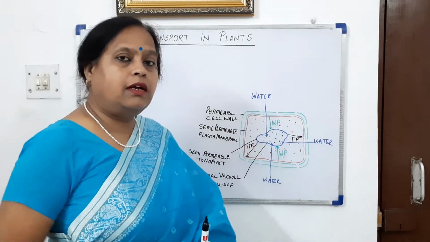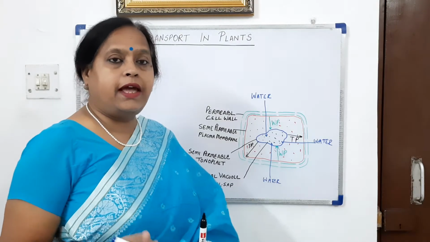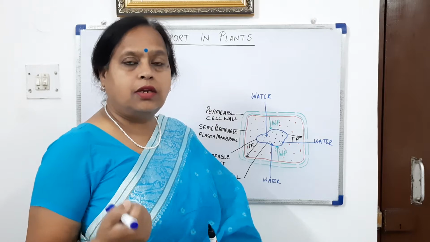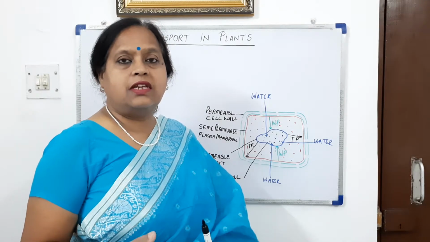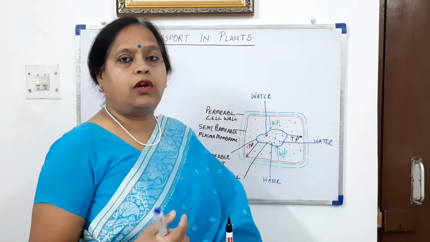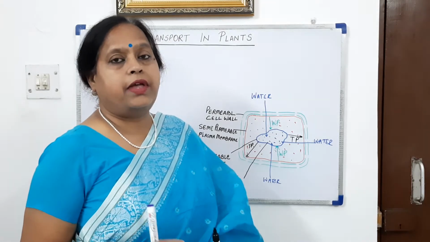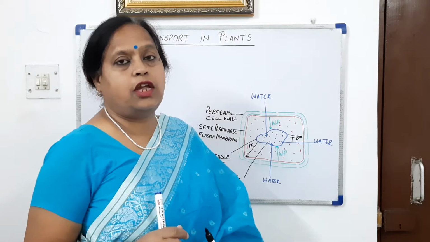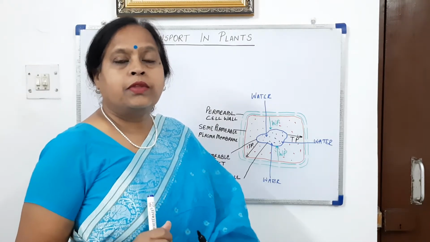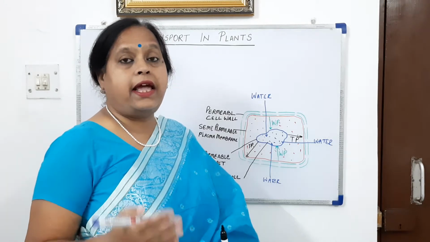For example, we have seen the absorption of water by seeds. How do dry seeds absorb water? They attract the water molecules because of hydrophilic substances like cellulose, pectin, etc. present in the cell wall.